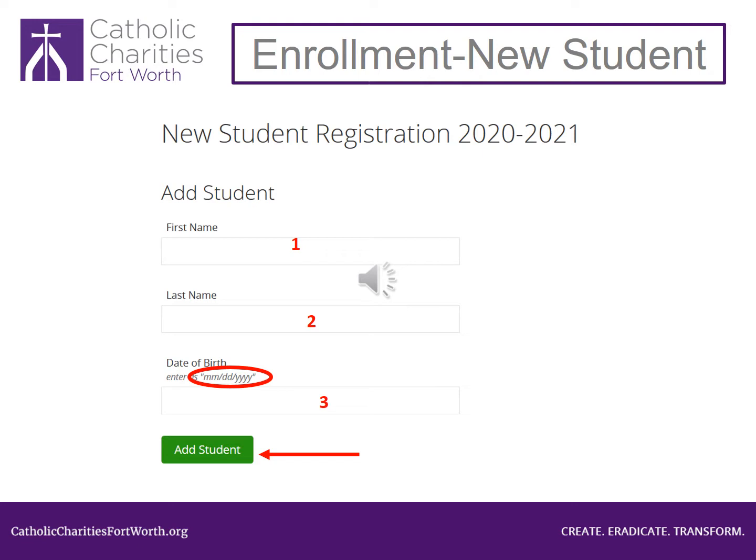Type your child's birthday, 2 digits for the month, a /, 2 digits for the day, a /, and 4 numbers for the year. These numbers can be found on your I-94, passport, or green card. Last, click the green button at the bottom of the page, Add Student.